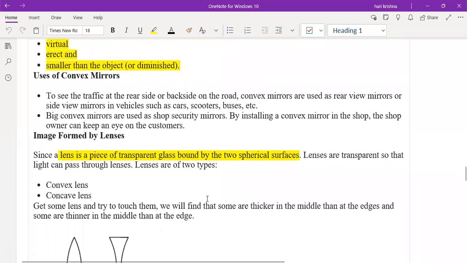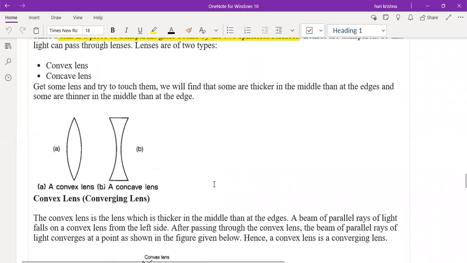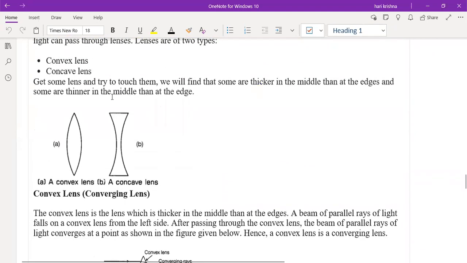Whatever, when you place the object far away from the convex lens, it will be smaller in size only. That is the main property. So whenever the object is placed far away from the convex lens, it will be smaller in size, it will be real, and it will be inverted. These are the three important points.